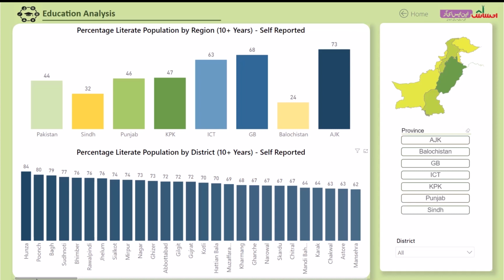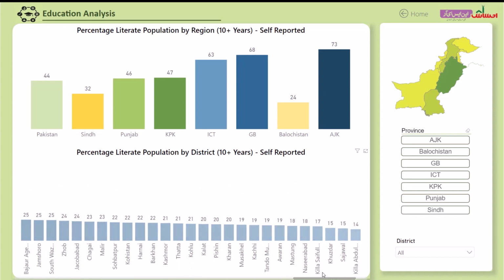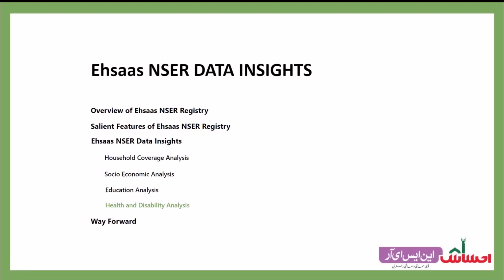A similar trend can also be observed at a district level. For instance, in Hunza, a district of GB, 84% of the population is reported to be literate, whereas only 9% is reported to be literate in Dera Bugti in Balochistan. The last section is the health and disability analysis.